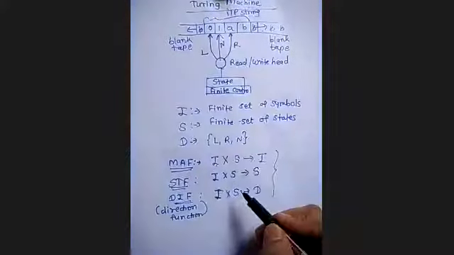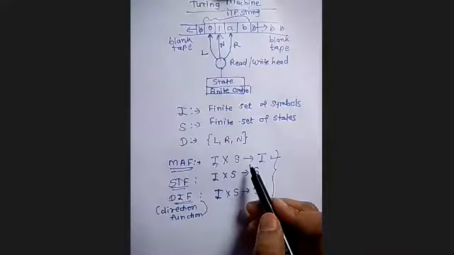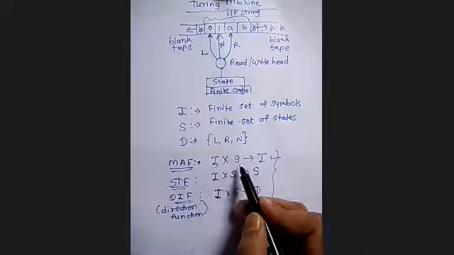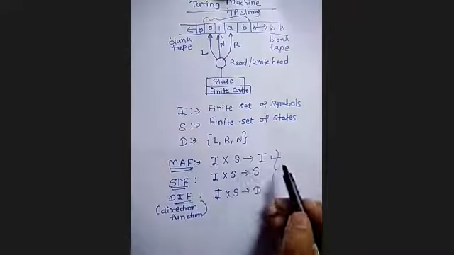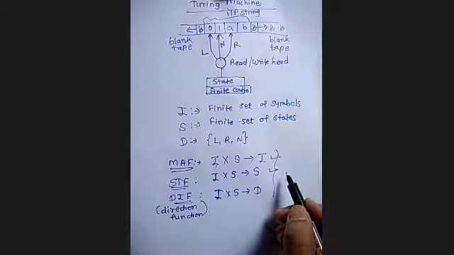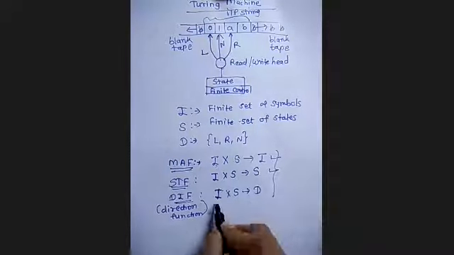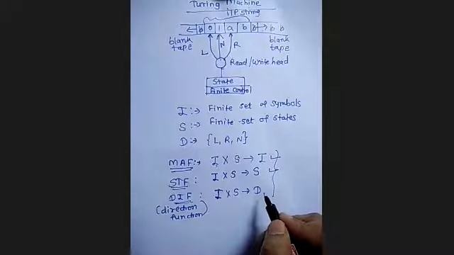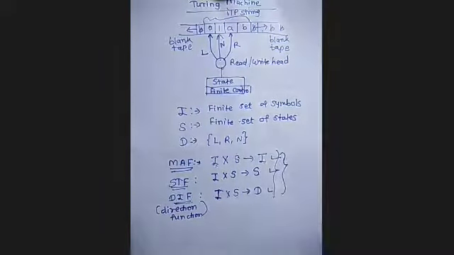So there are three actions, correct? In the first action, given the current input symbol and the current state, either it will erase that input symbol or replace it by some other symbol, or it will just perform the read operation. The second action is state transition: the current input and the current state determine the next state. The third action is direction: either it will move to the left, right, or no movement. So three actions are performed at a time given the input symbol and the current state.